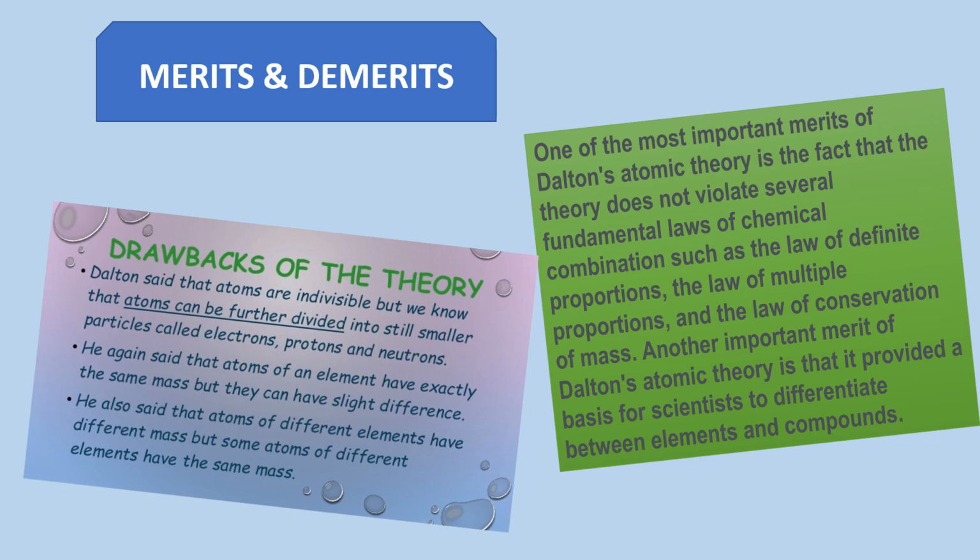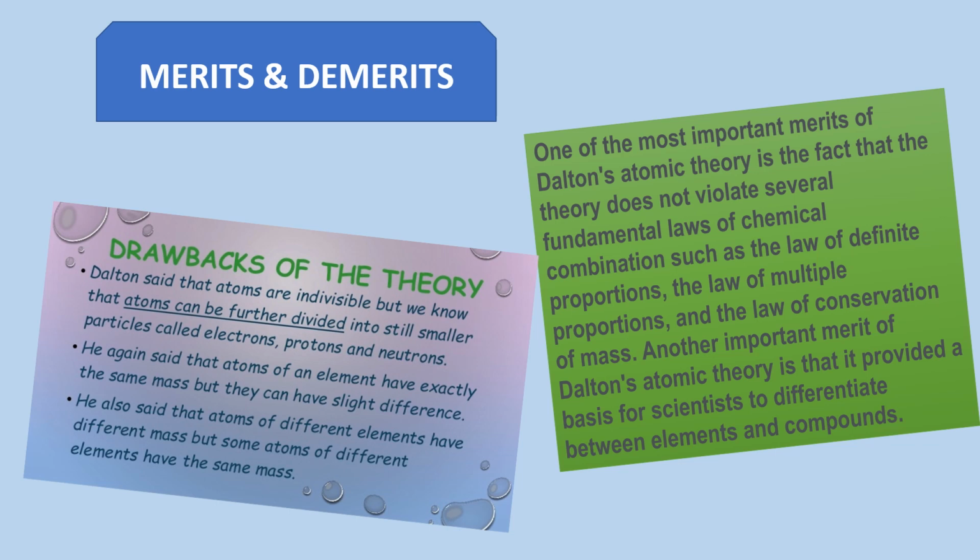There are some drawbacks also in this theory. The first one is that Dalton said that atoms are indivisible, but we know that atoms can be further divided into still smaller particles called electrons, protons, and neutrons. Don't worry, I'm going to discuss this in my next slide or in Zoom class.